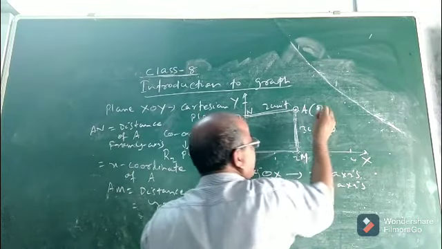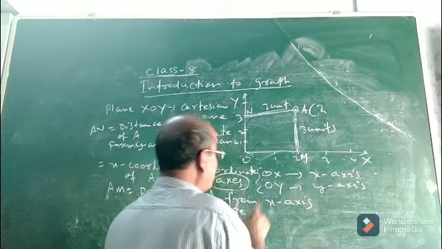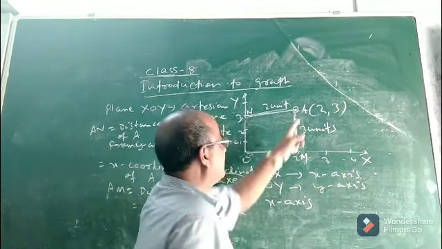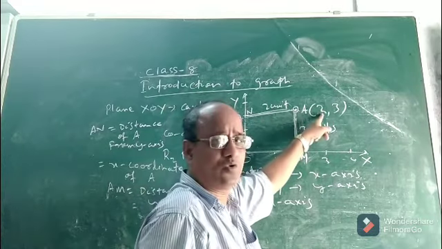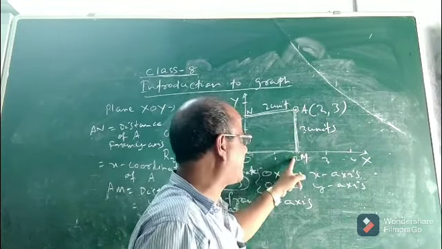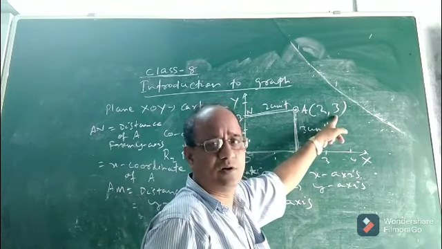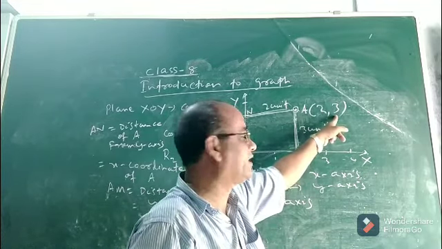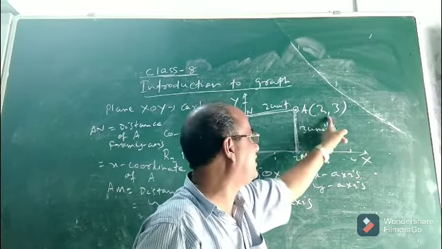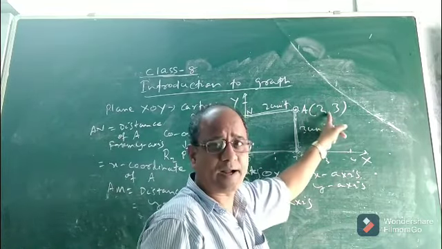That means I want to say that the x-coordinate of this point will be 2. And what will be the y-coordinate of this point? This distance. It is 3. The distance of A from the y-axis is 2, so the x-coordinate of point A will be 2. Now the distance of A from the x-axis is 3 units, so the y-coordinate of the point A will be 3. That means you see A bracket 2 comma 3.